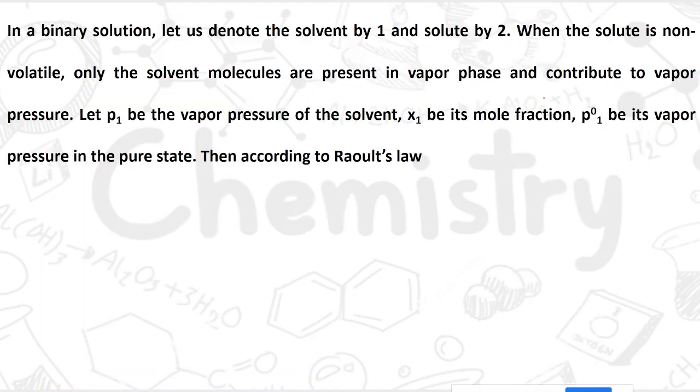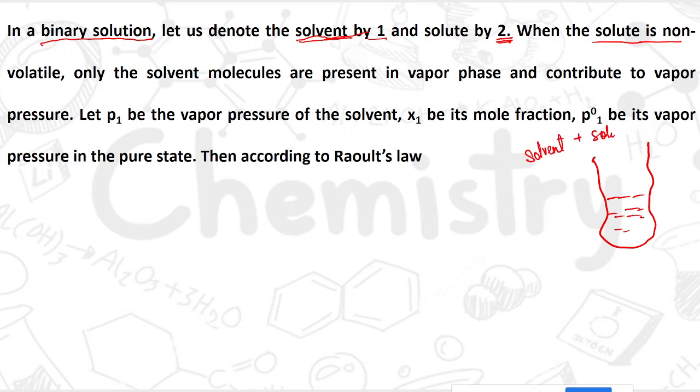Let's see another one here. Suppose we have a binary solution. Binary solution means a solution which consists of only two components, one solute and one solvent. So in a binary solution, if the solvent is denoted by 1 and the solute is denoted by 2, suppose we have a solution here in this beaker, in which we have solvent and we have solute. For the solvent we denote it by 1 and for the solute we denote it by 2.